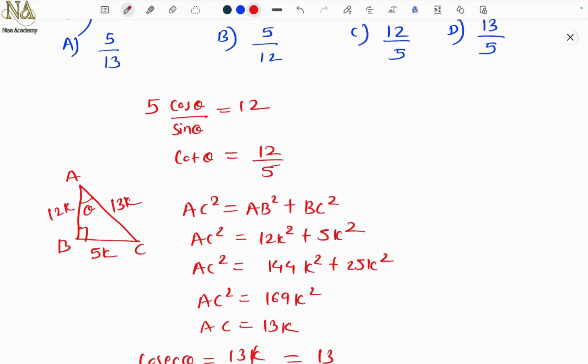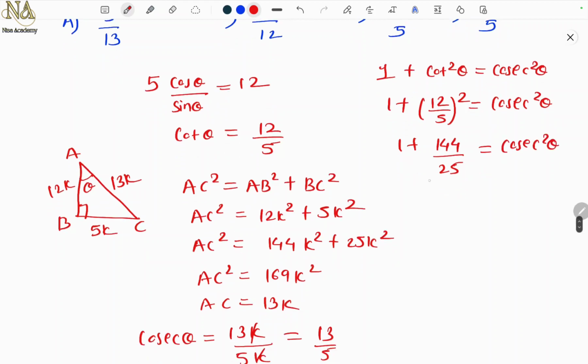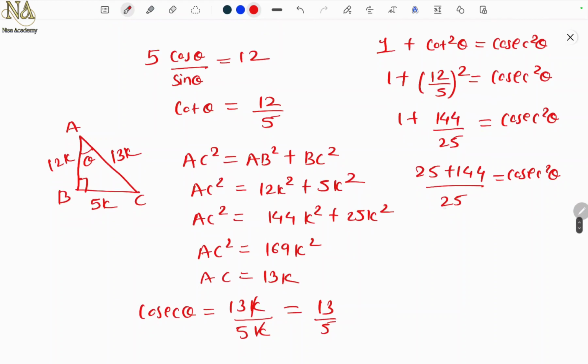1 plus cot square is equal to cosec square. See, what is the identity? 1 plus cot square theta is equal to cosec square theta. Right? So cot is what? 12 by 5. So 1 plus (12 by 5) square is equal to cosec square theta. So 1 plus 144 by 25. Cross multiply, 25 plus 144 by 25 equals cosec square theta. So how much is it? 169 by 25 equals cosec square theta.